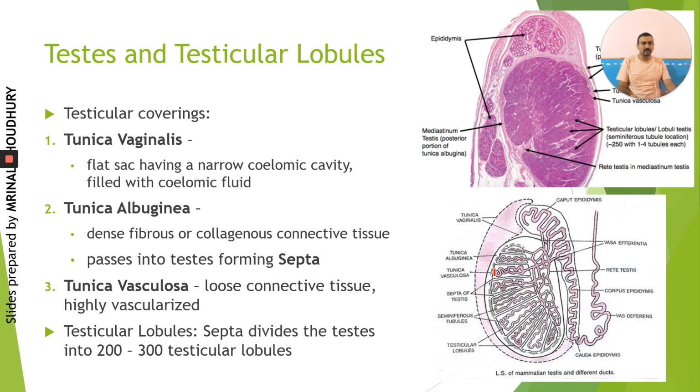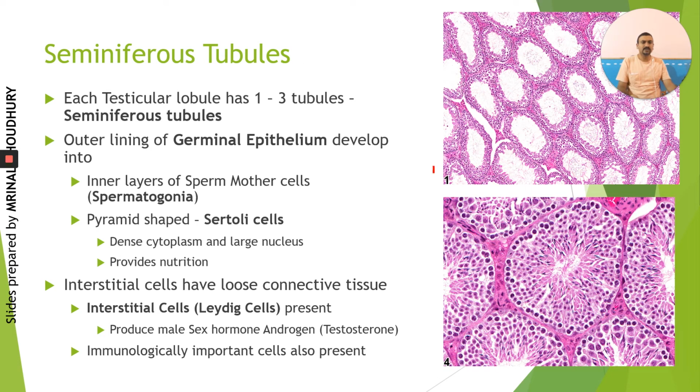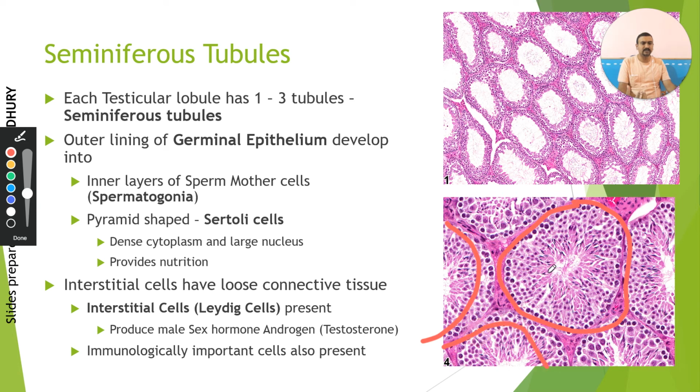Fine. So if we look at a section of this lobule, then we see sections of multiple seminiferous tubules. Now each of these seminiferous tubules, if we slightly enlarge it, appears something like this. So this is one seminiferous tubule, and this is another, and another, and so on. Within the seminiferous tubule, the lining is made up of germinal epithelium, a specialized epithelial tissue.